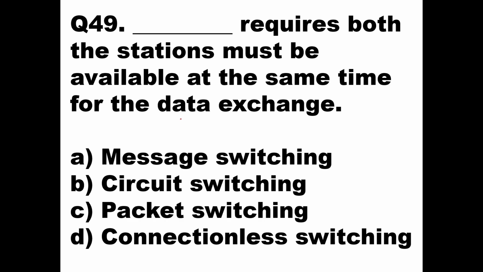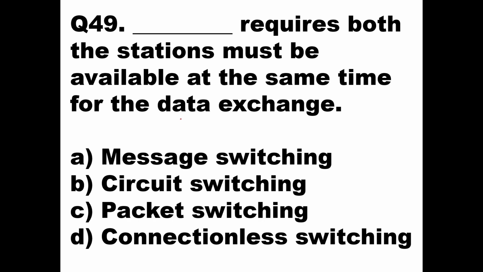Then comes message switching. In message switching, the store and forward scheme is used. Whenever the message is sent from one node to another node, from the transmitter it will go to the first node, then second node, then third node, however many nodes there are between a transmitter and a receiver. At every node it will stop, it will be stored and forwarded. It will be forwarded only when the next path is empty, whenever the shortest path is available. It will save time, but here the path between transmitter and receiver is not dedicated beforehand.